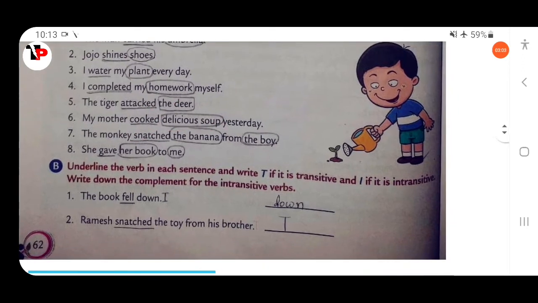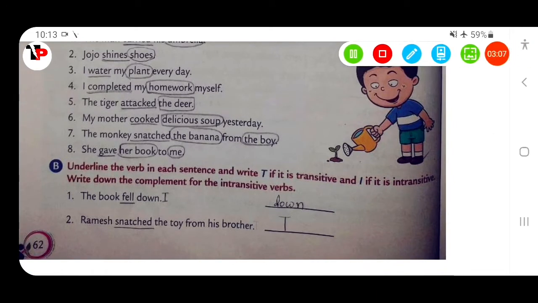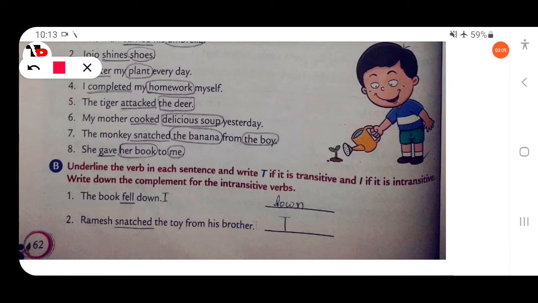Then next, the monkey snatched the banana from the boy. There are two objects in this sentence. This is known as ditransitive. So here snatched is known as a ditransitive verb. So here, the banana, the boy. What snatched? The banana. From whom? From the boy. So here, the boy is known as the indirect object, and the banana is the direct object. And here snatched is the transitive verb.